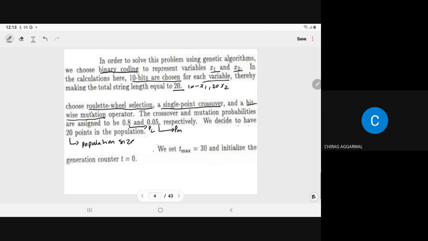And here we take T max as 30. T represents the iteration, so 30 iterations we have to perform. Whatever the initial population we are considering, that is T equal to 0.